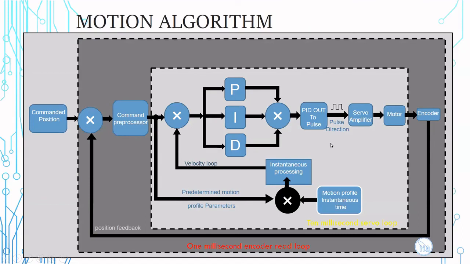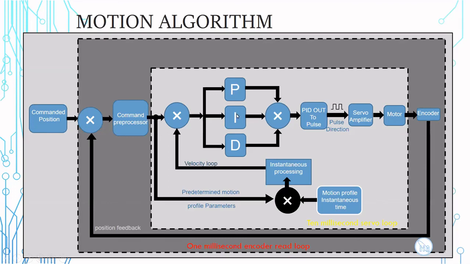So the position feedback from the encoder is processed in every 1 millisecond encoder loop, while the servo loop is done every 10 milliseconds. The command from the TCS is given to the command processor, which calculates and determines the predetermined time, which includes the acceleration time, constant time, deceleration time, and the time taken for the telescope to reach the destination.